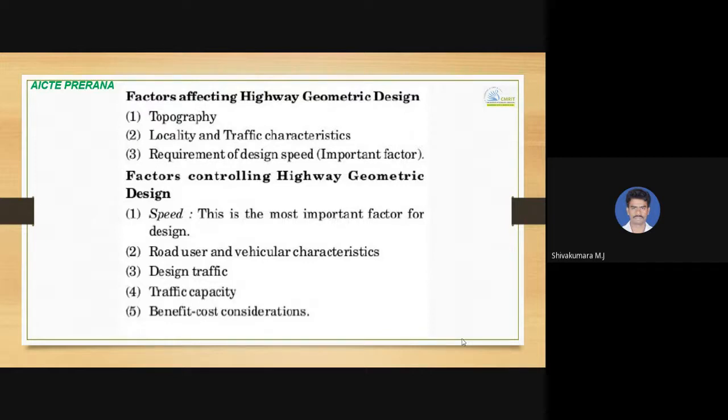Some factors which control the highway geometric design are the speed of the vehicle, road user and vehicle characteristics, how much traffic volume, that is design traffic, traffic capacity, and cost-benefit considerations.